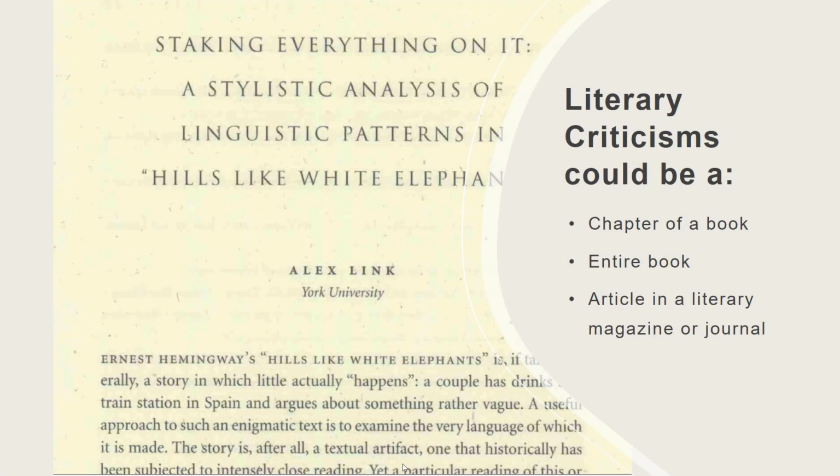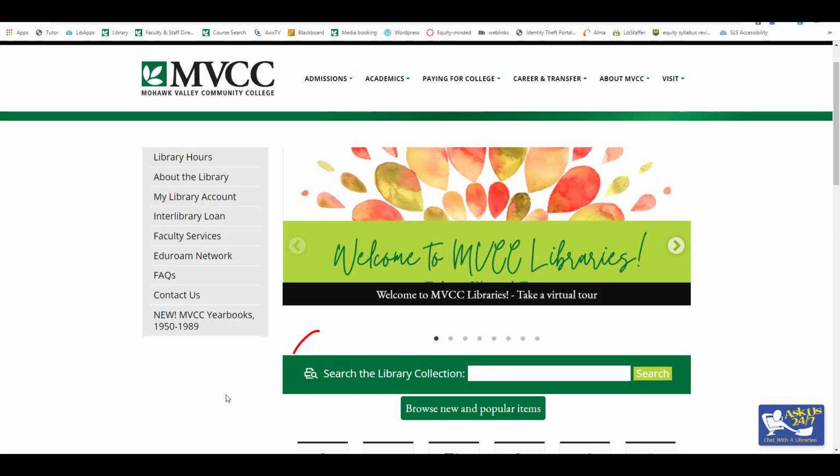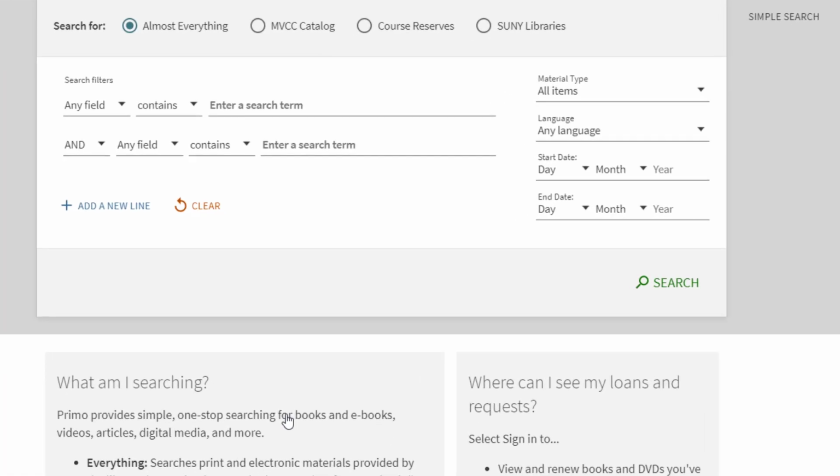Google is not the optimal place to search for literary criticism articles. The best place to find literary criticisms are the library databases. Let's start with the home page of the library website. Select Advanced Search. This will allow us to enter multiple keywords and specify how we want the search engine to retrieve results. In one field, enter your author's name.